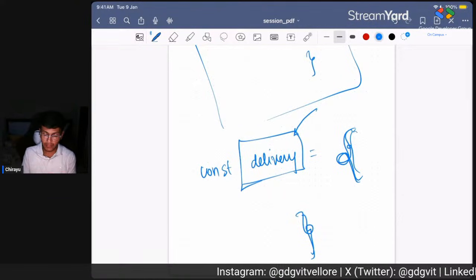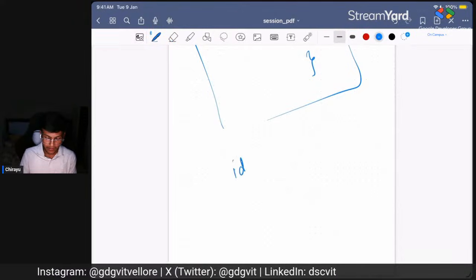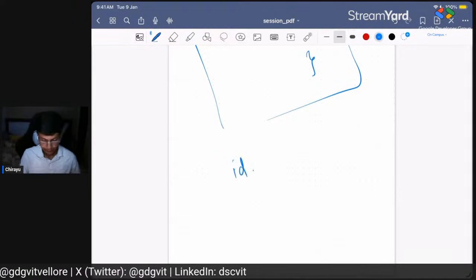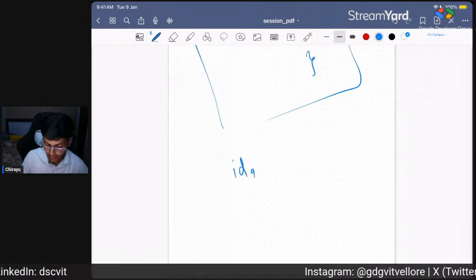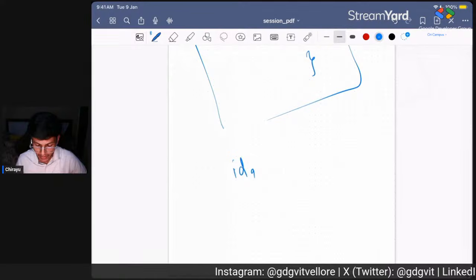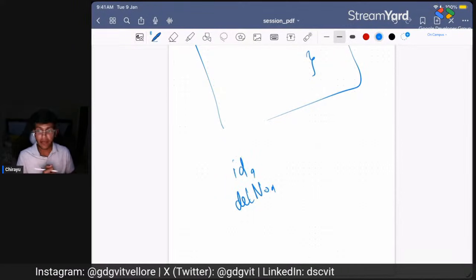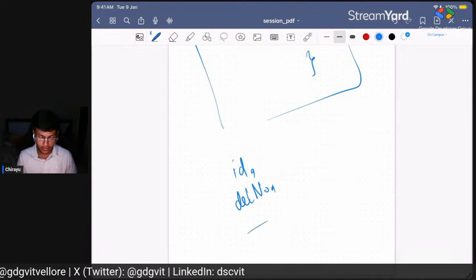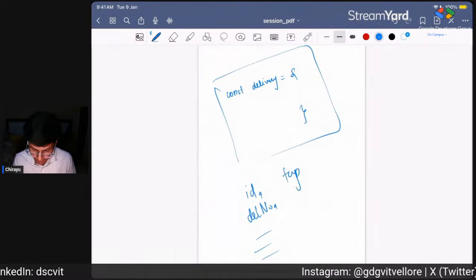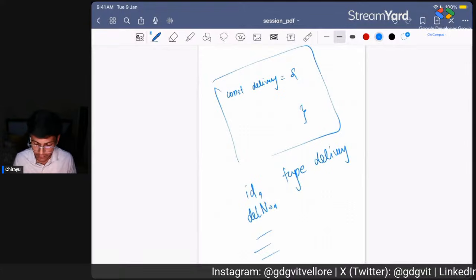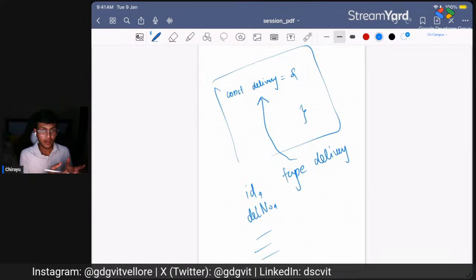Maybe inside that delivery object, we have an ID field, and then maybe a delivery number, and some more other fields, right? So we need to declare a type which is of delivery, and then we can assign this type to this constant delivery.